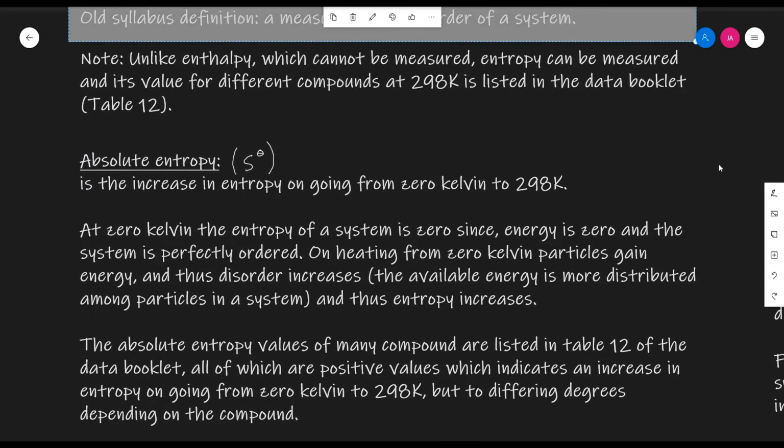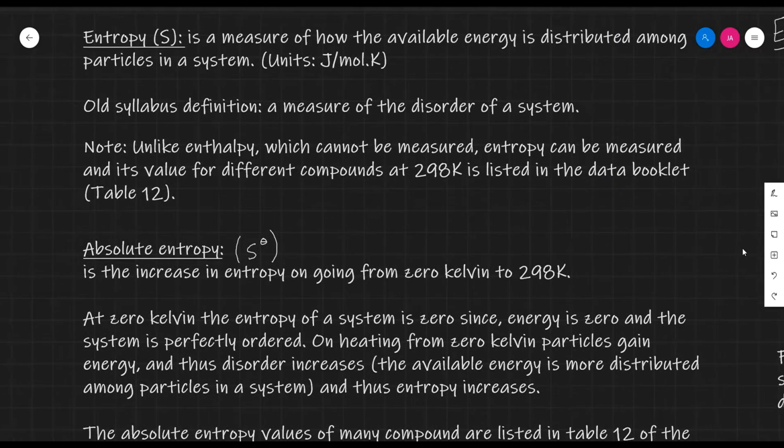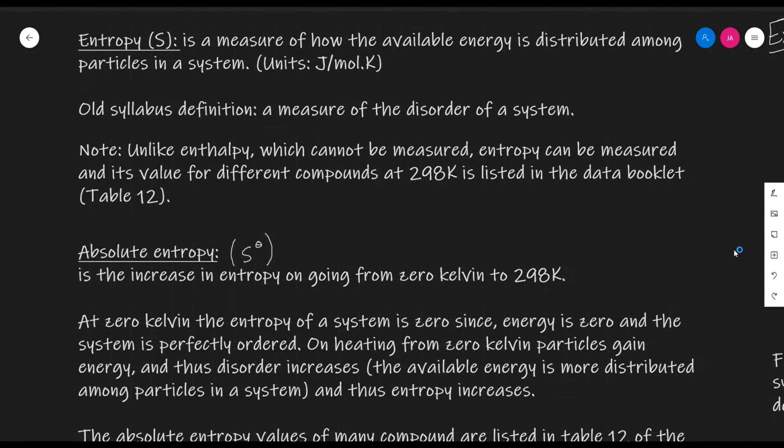One thing to note is the units of entropy. It's in joules per mole Kelvin, while we always measure the enthalpy change of a reaction in kilojoules per mole. And as you will learn in video number 2, the Gibbs free energy change is also measured in kilojoules per mole. Therefore, the only different units are for those of entropy, which are in joules per mole Kelvin, which need to be modified when using mathematical equations, as I will discuss in video number 2.